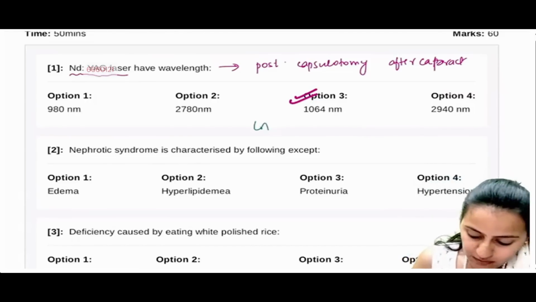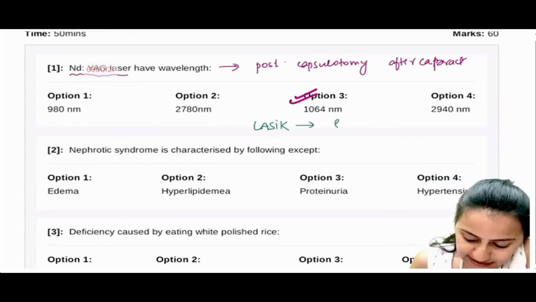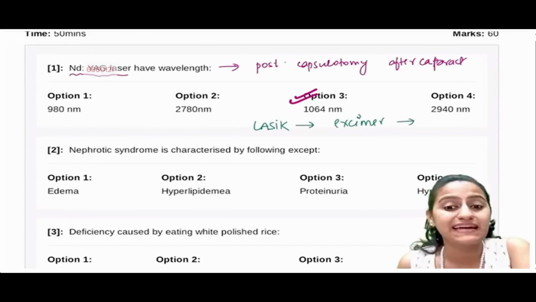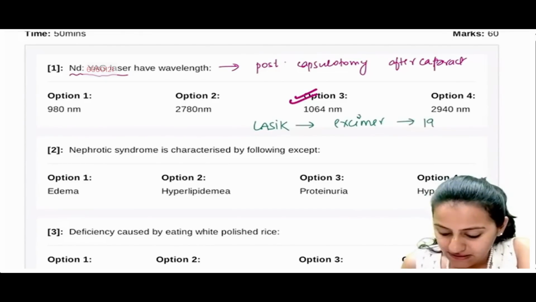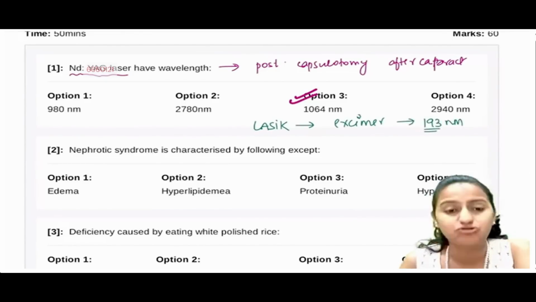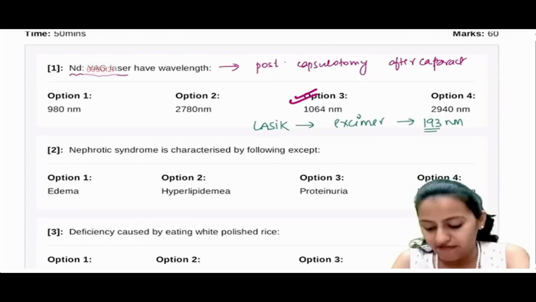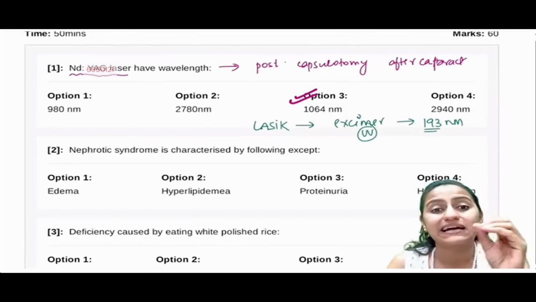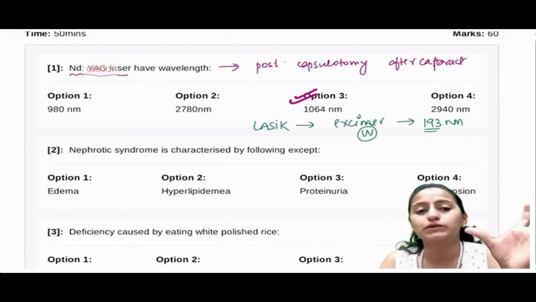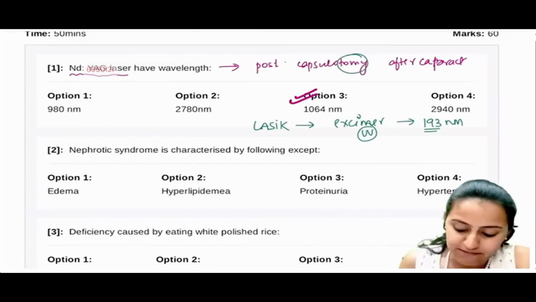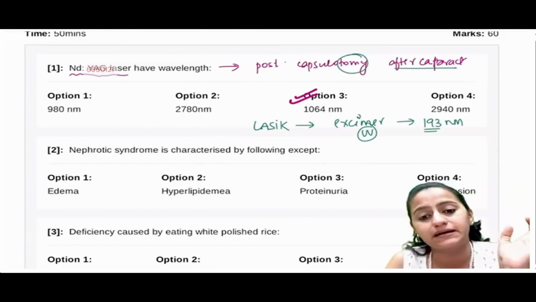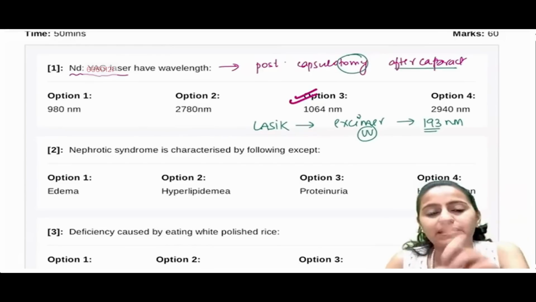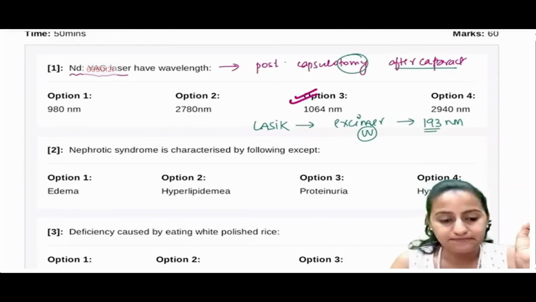For LASIK, what laser do we use? That is excimer laser. And what is the wavelength of the excimer laser? The excimer laser has a wavelength of 193. Okay, it is on the shorter side. Ultraviolet वाला होता है excimer laser. So remember, Nd:YAG is a cutting laser. For टोमी जहाँ पे भी होगा, जैसे posterior capsulotomy after cataract में करना है, तो वहाँ पे हम यूज़ करते हैं Nd:YAG laser. Very good. LASIK is 193, excimer laser.